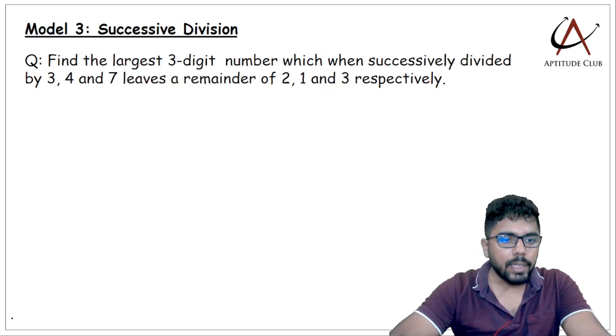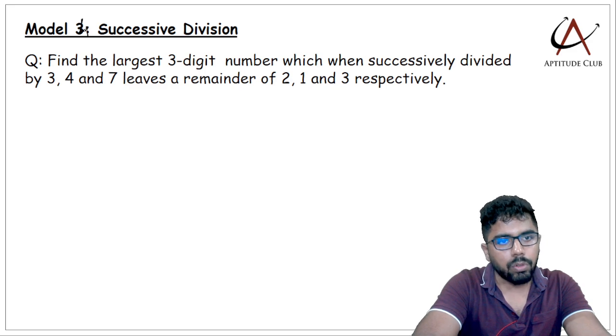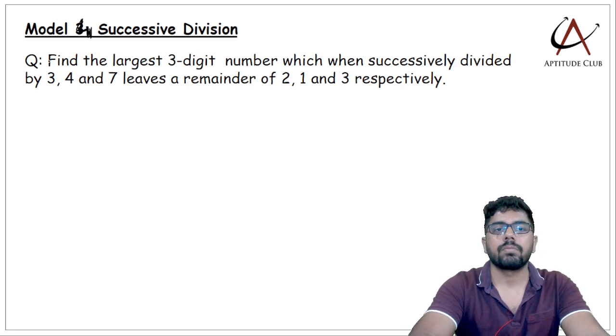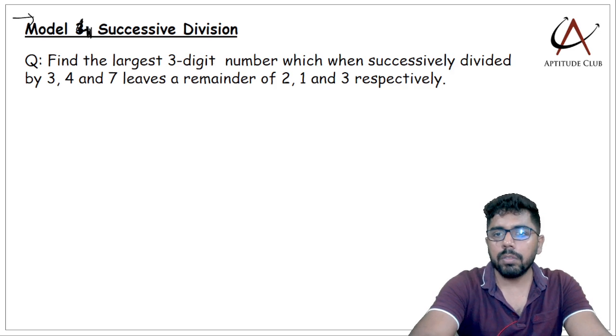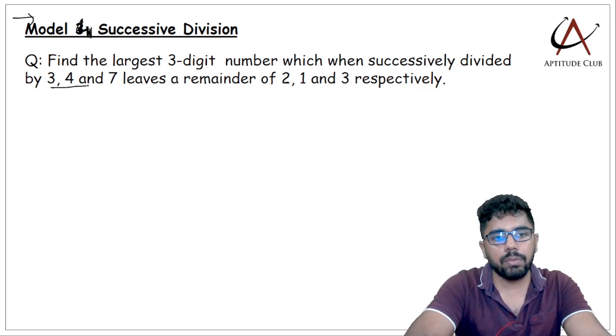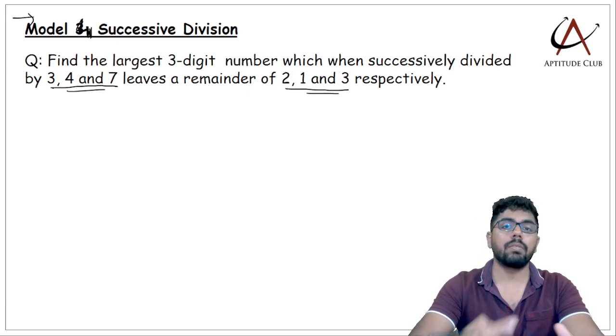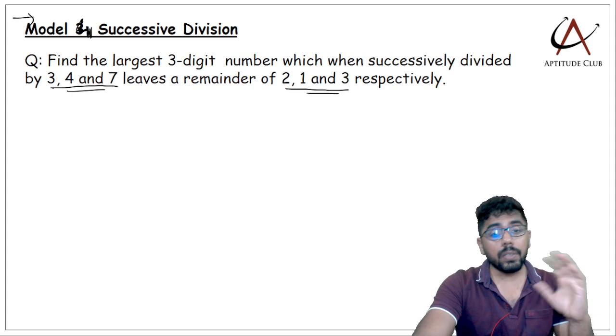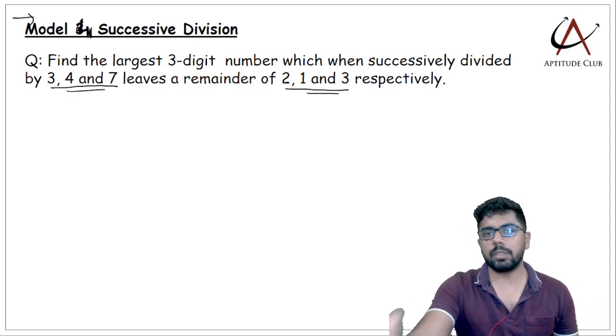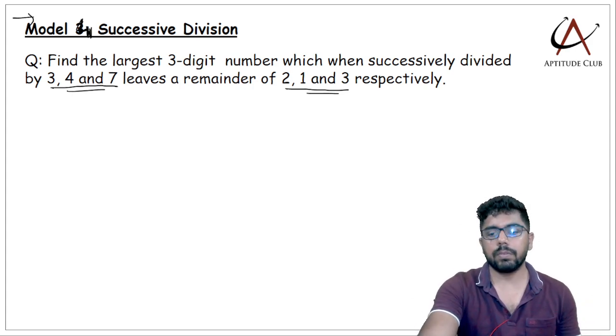Then coming to the final model, model 4. I wrote 3 by mistake. This is model 4. Model 4 is successive division. Find the largest 3-digit number which when successively divided by 3, 4 and 7 leaves a remainder of 2, 1 and 3 respectively. Now the previous 3 models were simultaneous division. This one is a successive division.